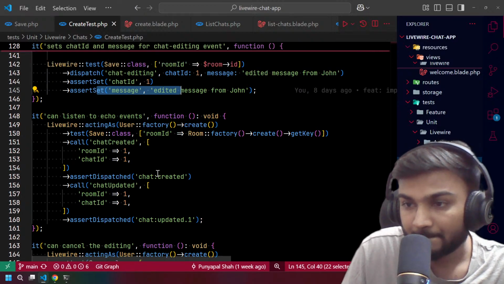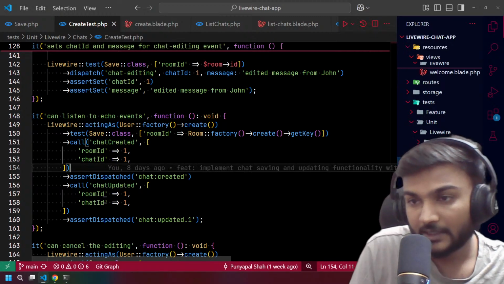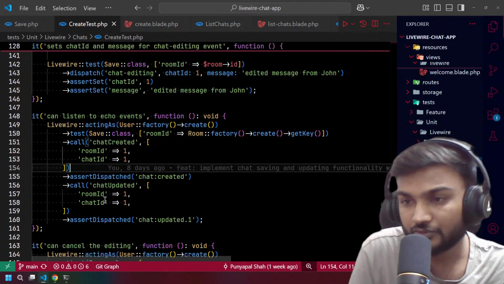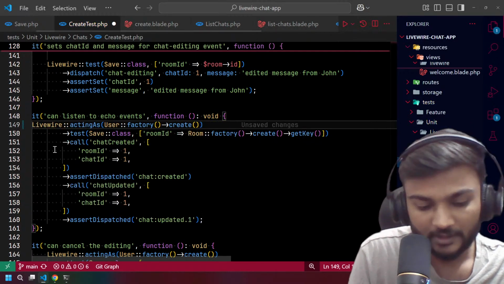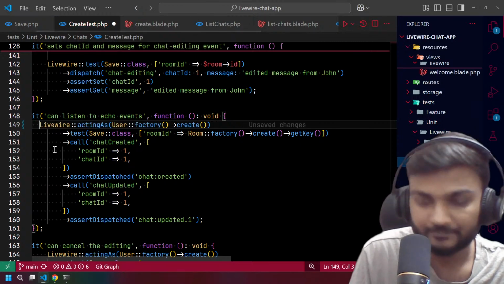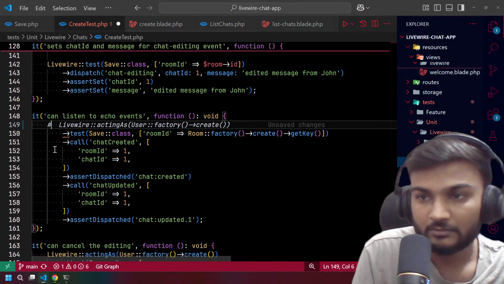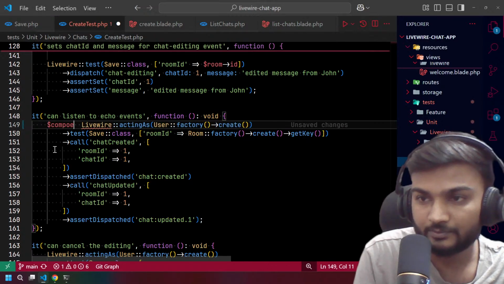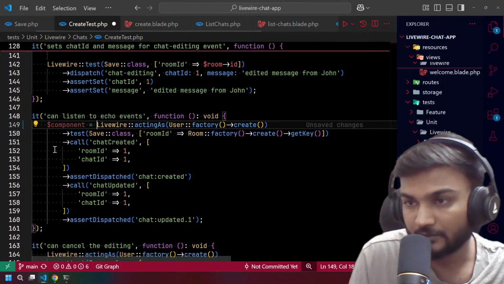So on chat created, I think we need to now do some stuff. We need to have dollar component, that is not dollar. Component is equal to Livewire component, right?